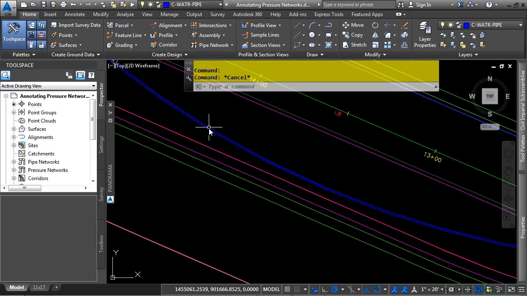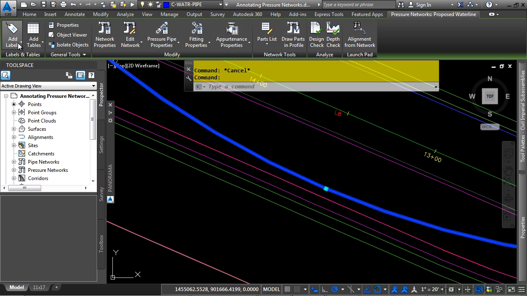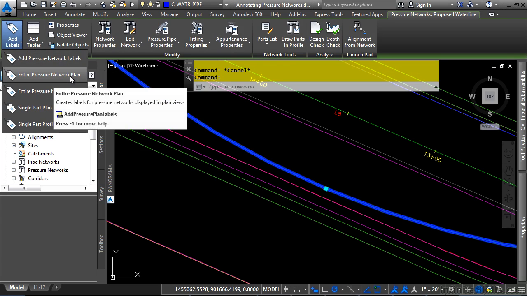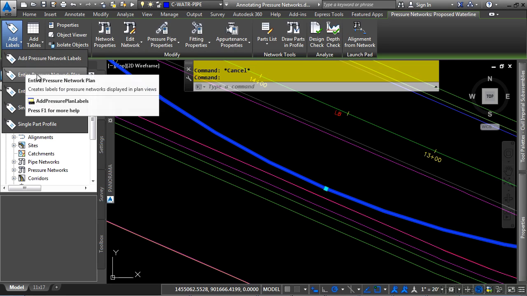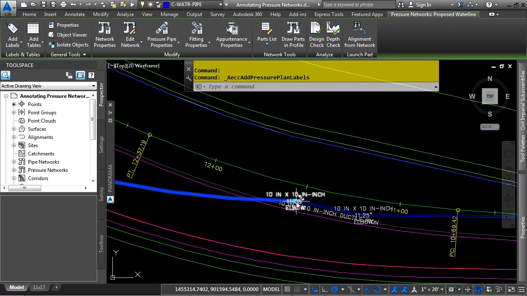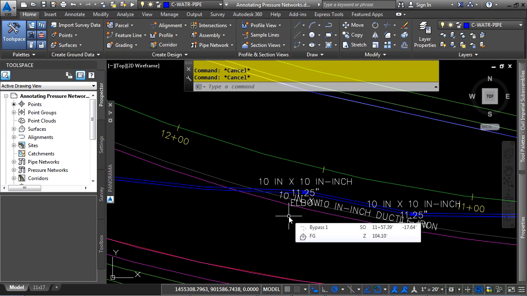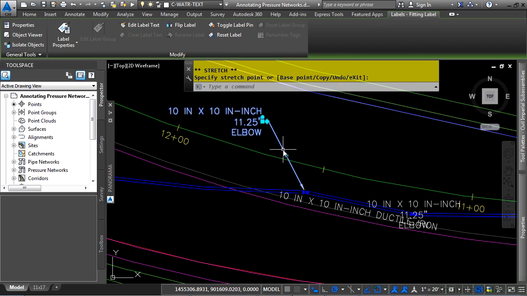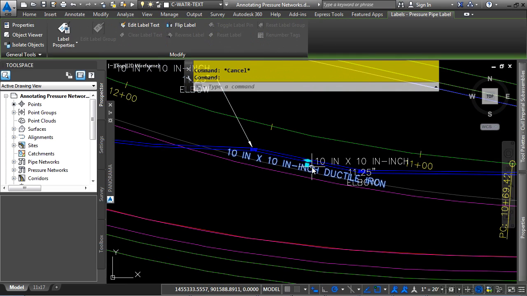Let's go ahead and select this object again. However, if you've already defined the correct label styles to apply to your entire pressure network in the plan view, within the command or feature settings, you could simply choose this tool here, and all of your pressure network objects will be labeled automatically. As with all Civil 3D labels, you may need to modify them a little bit to get them out of congested areas. You always have the option with the drag state to either have a leader, or you can have one that shows it as stacked. Let's go ahead and drag this one out.